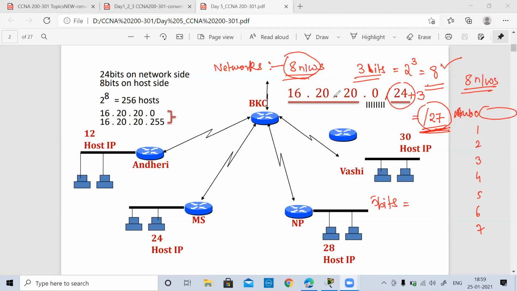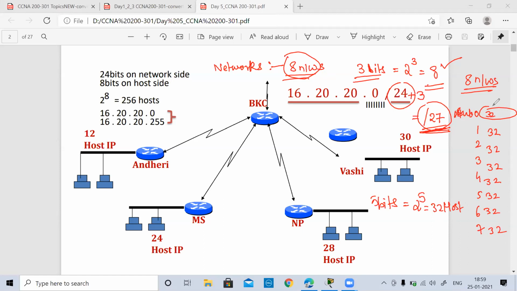Very good, those answering, that's really good. With 5 bits, I have 2 raised to 5, which is 32. That means in each of these subnets, I will have 32 IP addresses. I cannot simply say hosts; I can say that 32 IP addresses belong to the subnet.